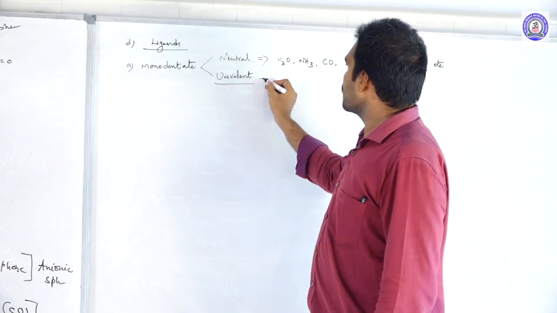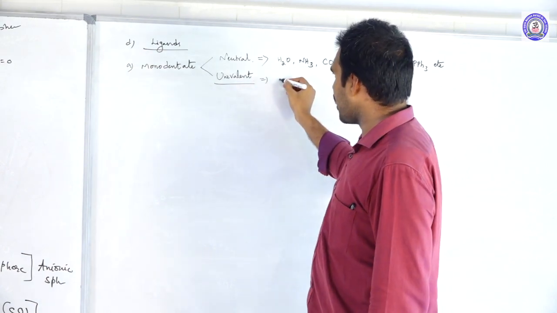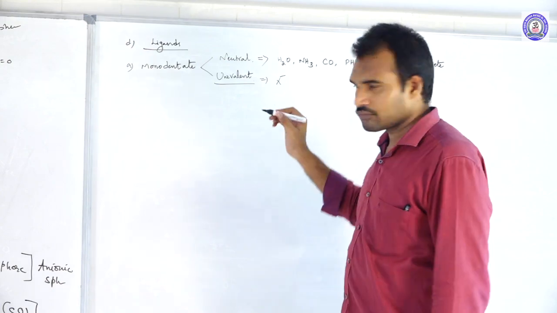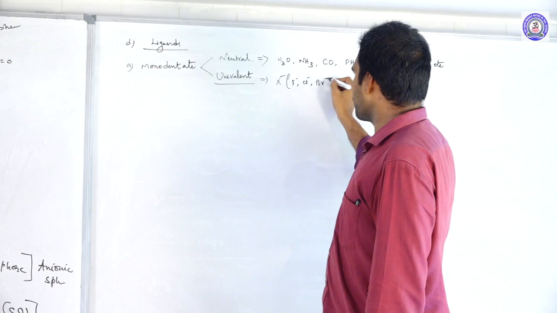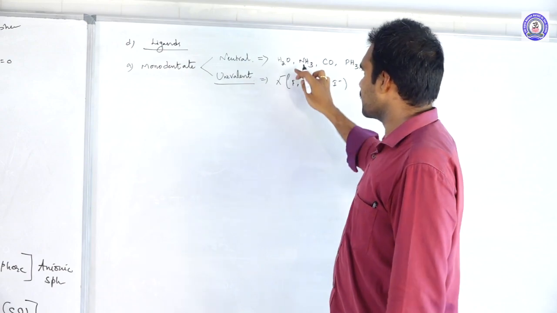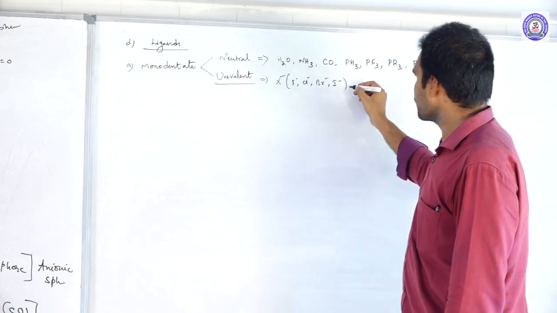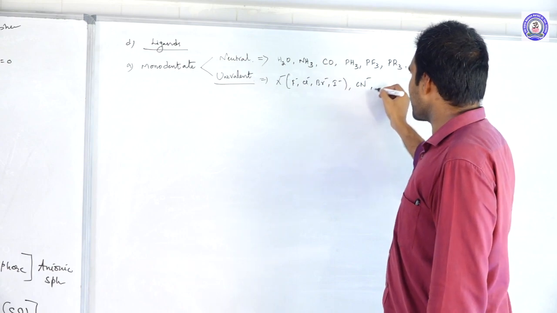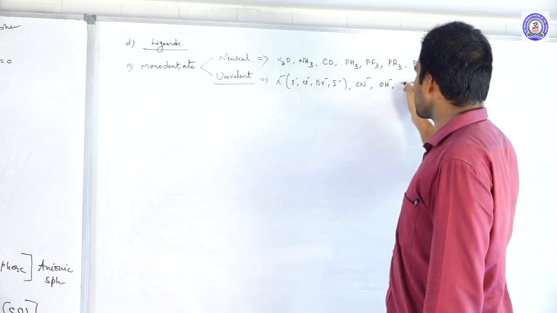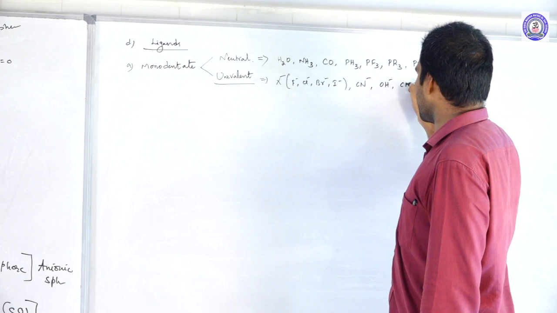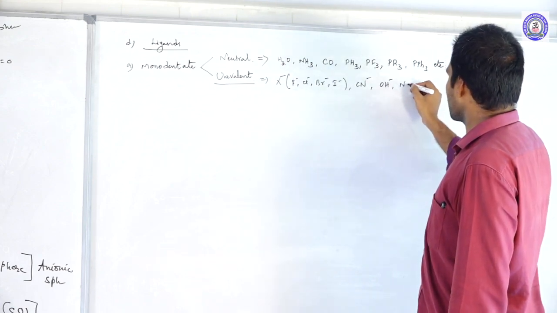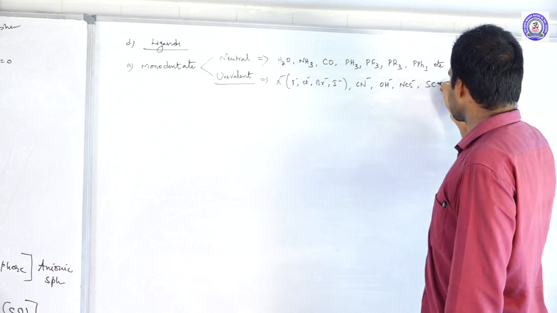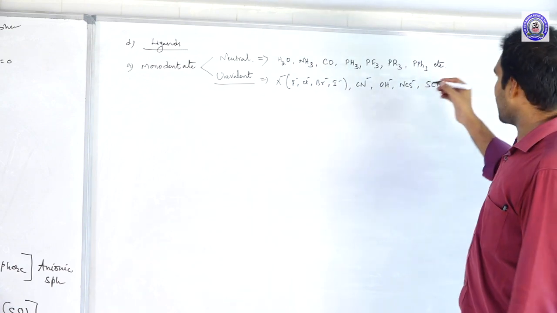Univalent monodentate ligands include all halide ions: F-, Cl-, Br-, I-. Next, CN-, OH-, CNS-, NCS-, SCN-.